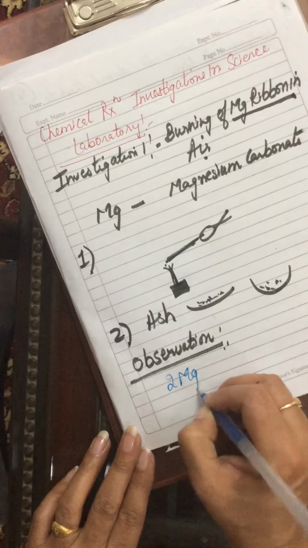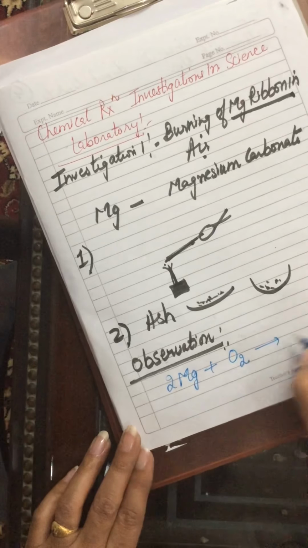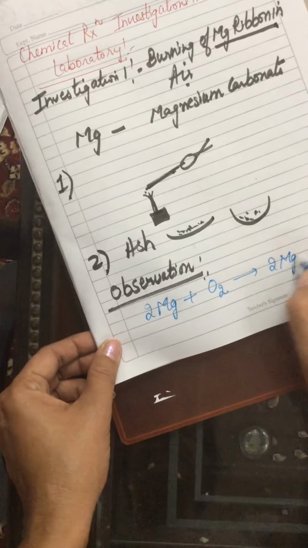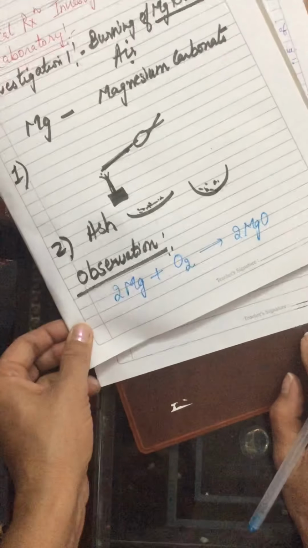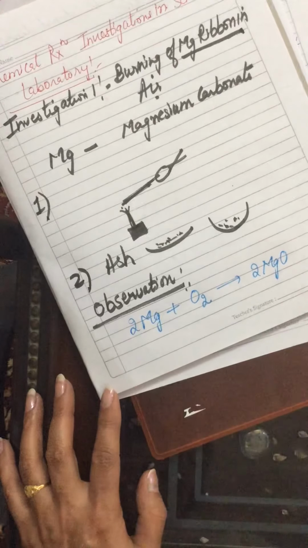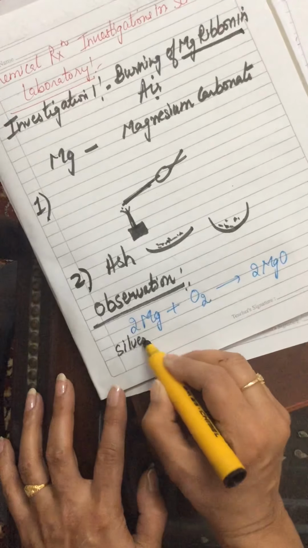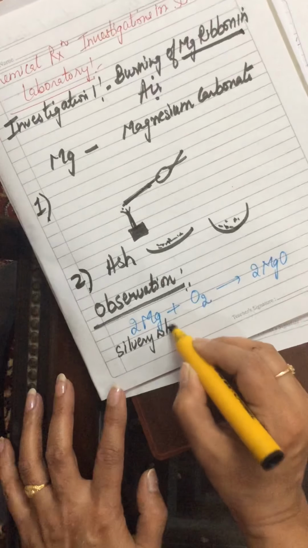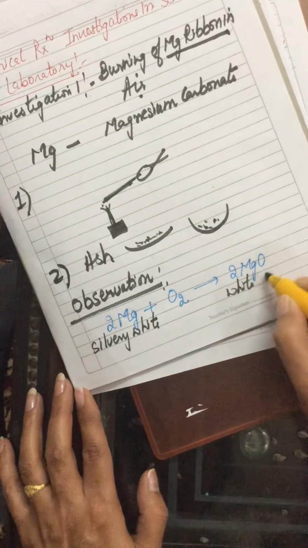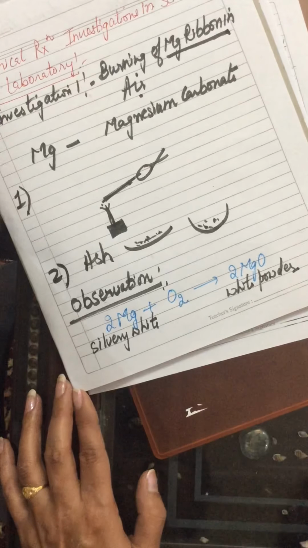So what happens here is magnesium burns in air and forms an entirely new substance, magnesium oxide. Entirely new substance, magnesium oxide is formed. This is silvery white color metal and this is a white color powder formed as ash.